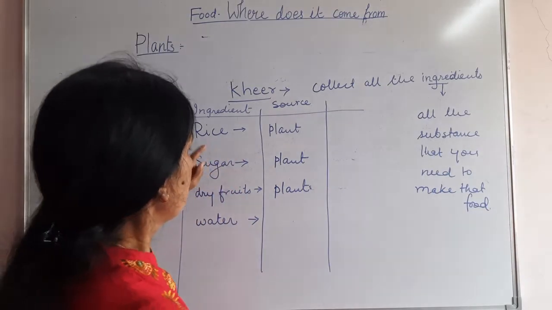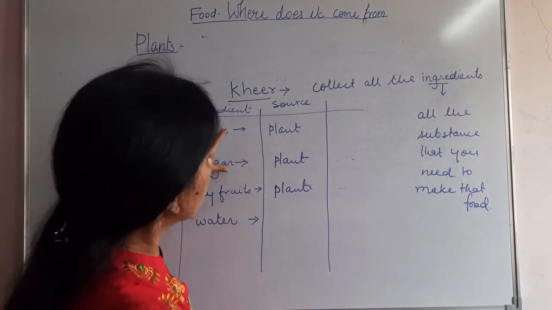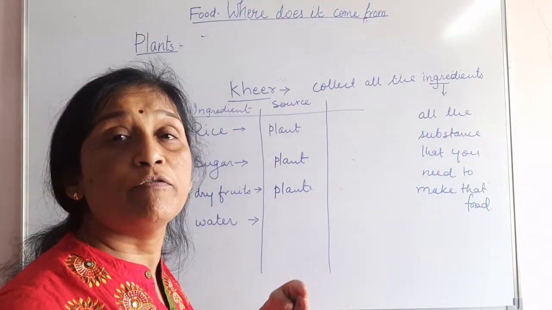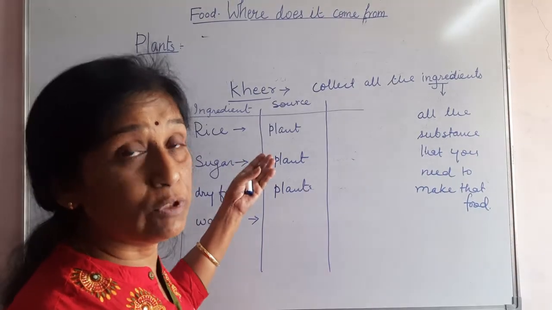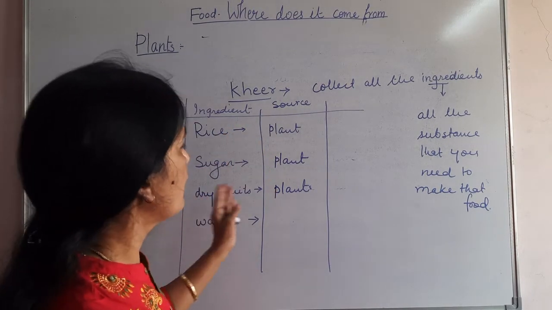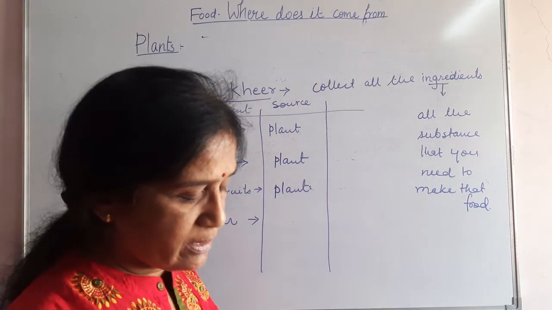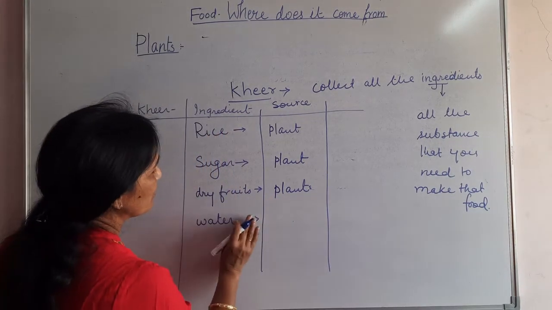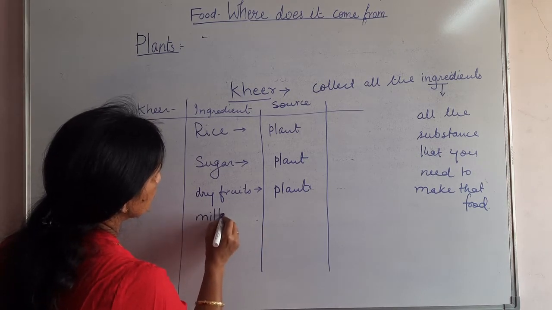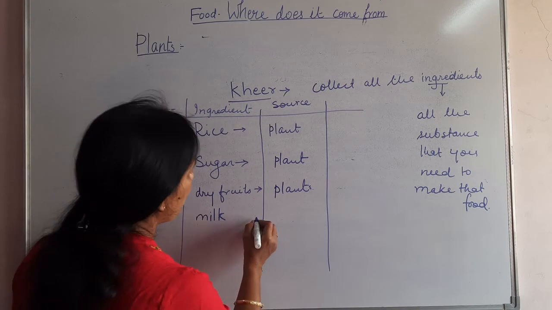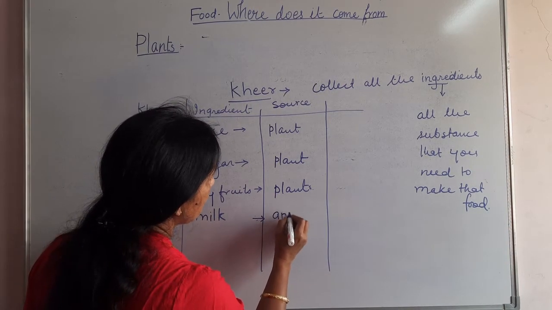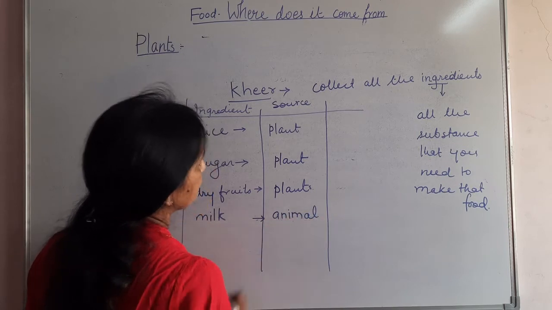So we have to see the main ingredients, whether they came from a plant or from an animal, and what the source of that food is. The source of rice is plant, the source of sugar is plant, dry fruits, plant again. And at the same time you need milk also. I forgot that. You need milk also. It's the main thing. How have I forgotten this? So milk is an animal product.